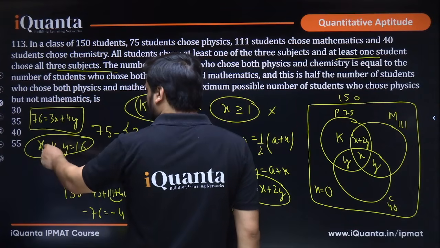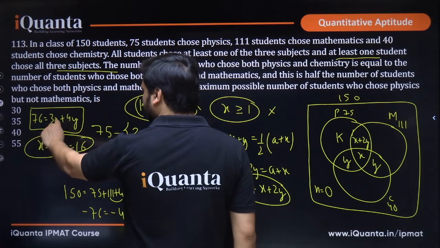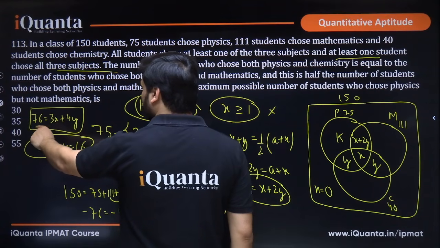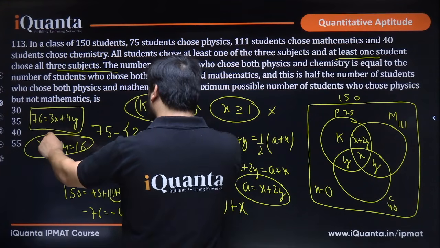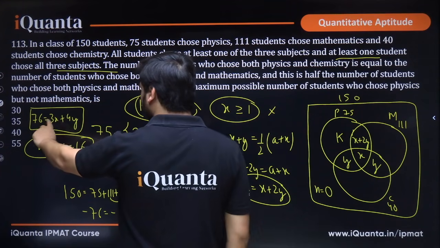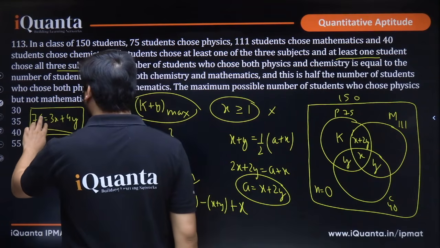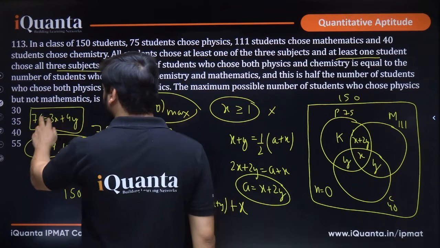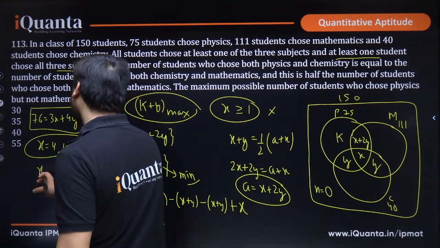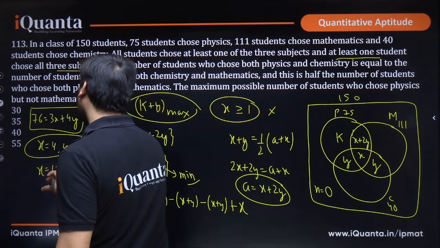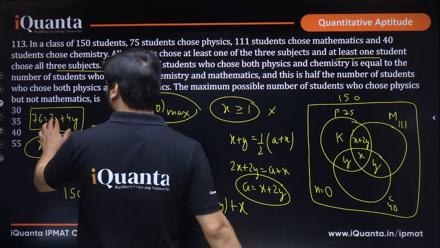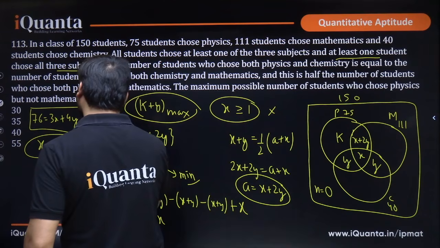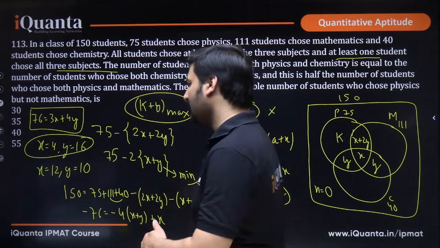Okay, x equal to 4, then 5, no, 6, no, 7, no, 8, no, 9, is it possible? No, 10, no, 11, no, 12, 36, 40, so x will be 12, y will be 10. This is one value that satisfies. Yes or no? 12 and 10.